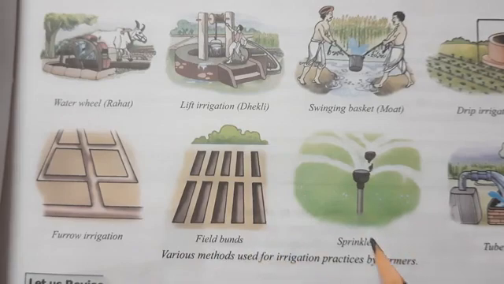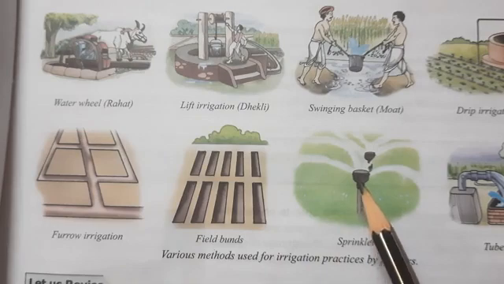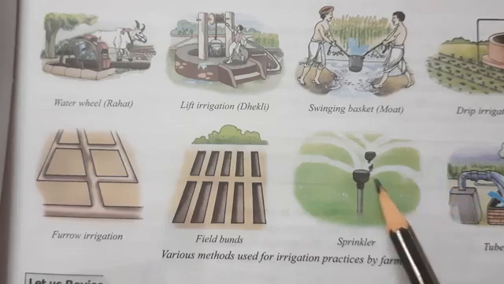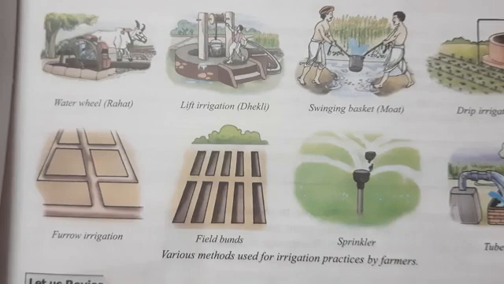Then you have got sprinkler. Sprinkler you all must have seen, just like a fountain. There are small holes here and water comes out in the form of sprinkles, and then every crop gets the water. So these are the various methods for the irrigation of crops by the farmers.